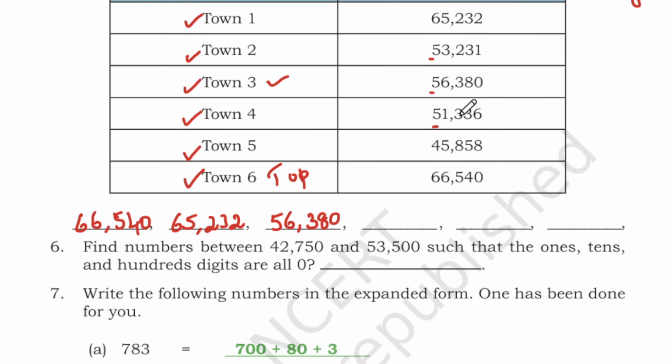And next one is 53,000, 53,221. And next one we have 51,336. Okay, and finally we have the last one, 45,858.